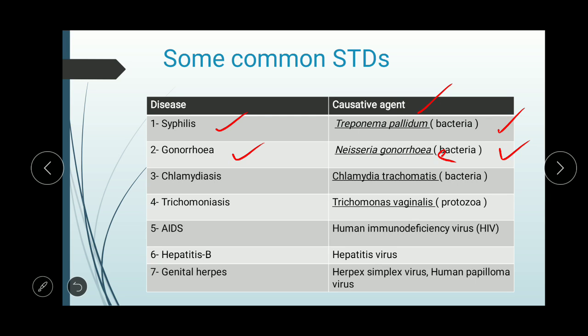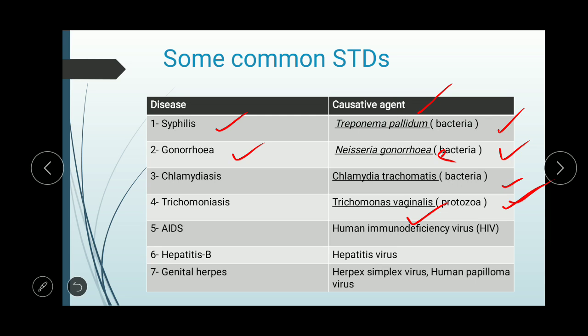Then chlamydiasis is caused by Chlamydia trachomatis. This is also a bacterial STD. So syphilis, gonorrhea, chlamydiasis, all of these are bacterial sexually transmitted diseases, and you have to remember the causative agents, that is, Treponema pallidum, Neisseria gonorrhoeae, and Chlamydia trachomatis. Now trichomoniasis. Trichomoniasis is caused by Trichomonas vaginalis, and this is a protozoan. So this is the example of a protozoan STD.